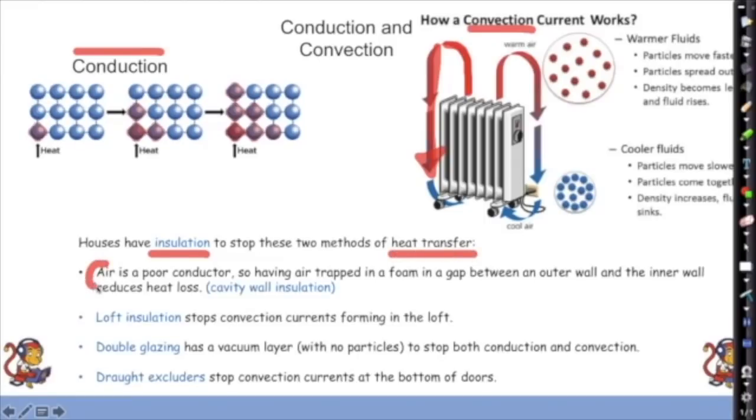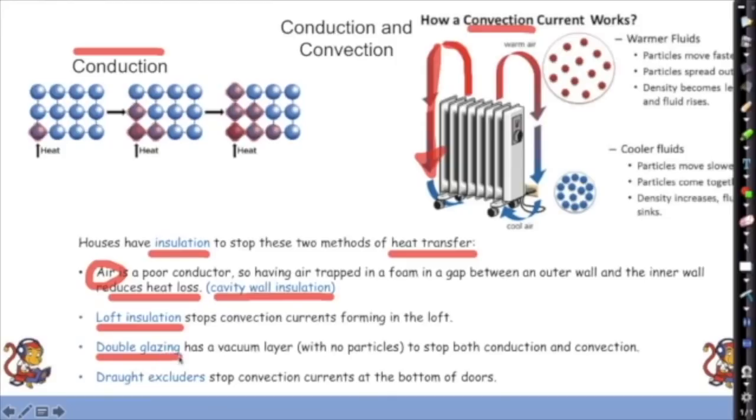Now, air is a poor conductor, so having air trapped in a foam in a gap between an outer wall and an inner wall reduces heat loss. And this is called cavity wall insulation. So that's putting foam or polystyrene beads in a gap between an outer wall and an inner wall. Loft insulation is going to stop convection currents forming in the loft because you've got a layer of nice thick trapped air just above your ceiling.